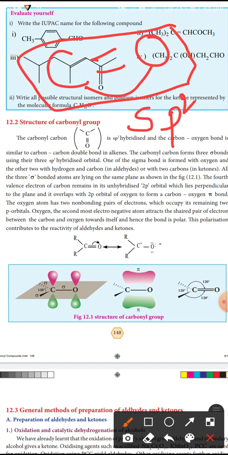One sigma bond is formed with oxygen, and the other two with hydrogen and carbon.